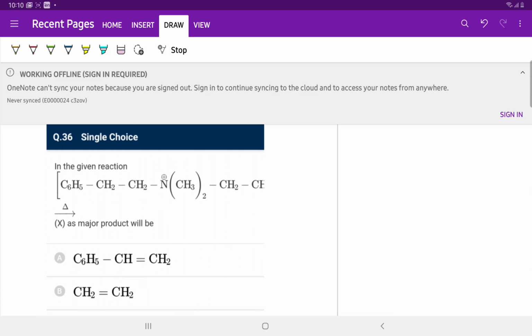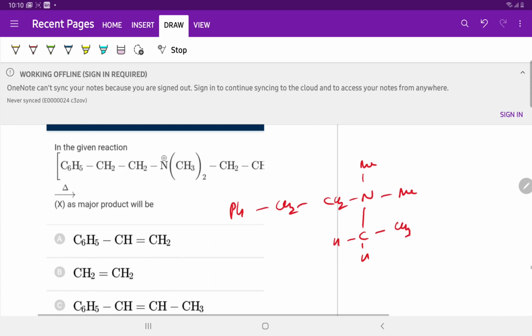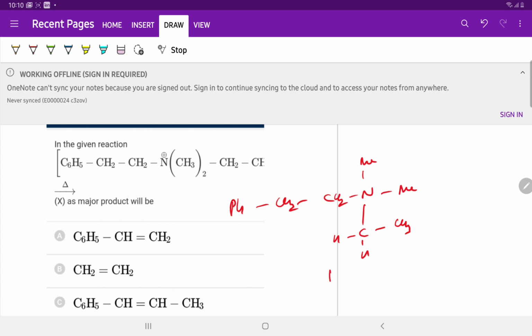N plus, C6H5, CH2, N Me Me, and CH2 CH3. Major product on heating?